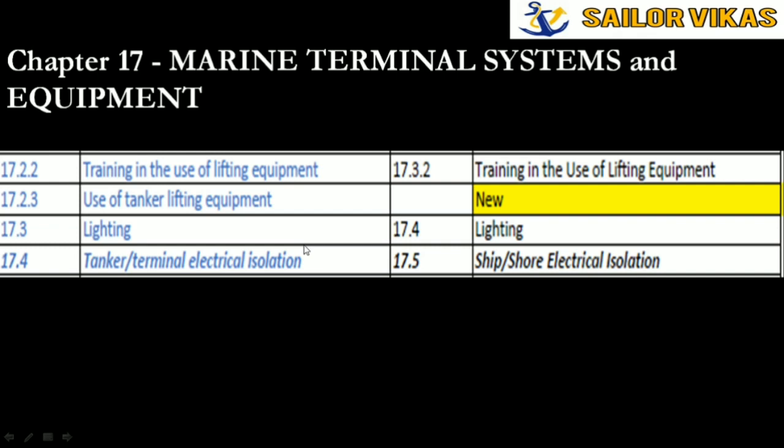Next is chapter 17, use of tanker lifting equipment. This is also about marine terminal systems and equipment. Now whenever the terminal's hose comes on board our ship, our ship's crane is used most of the time.